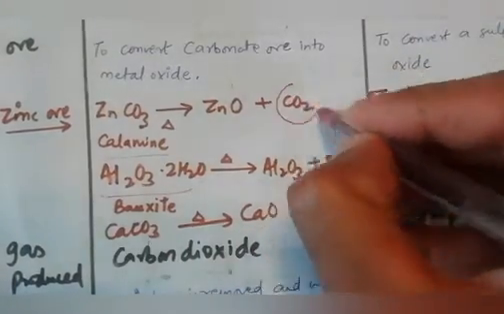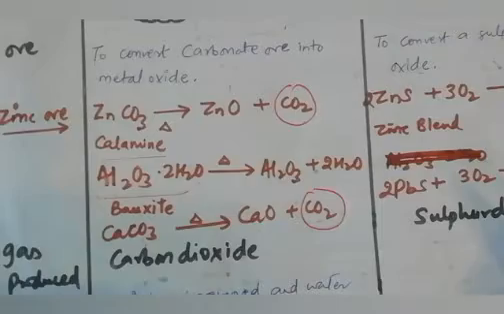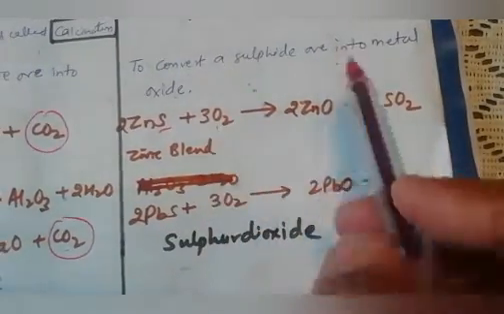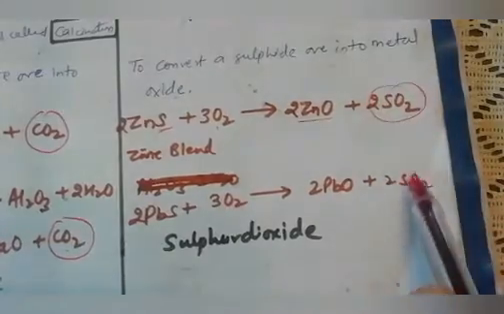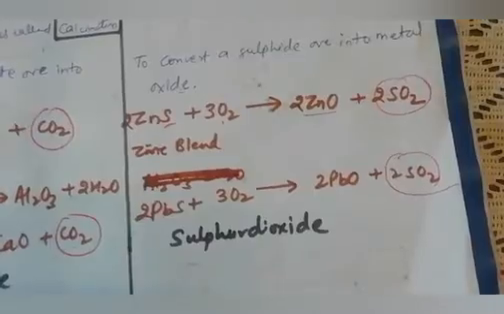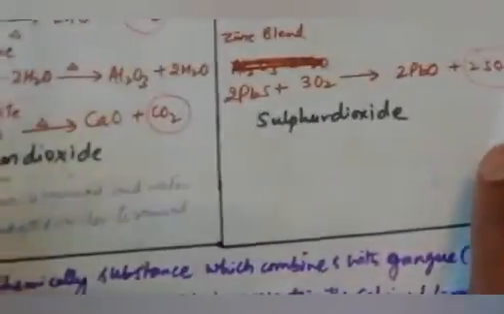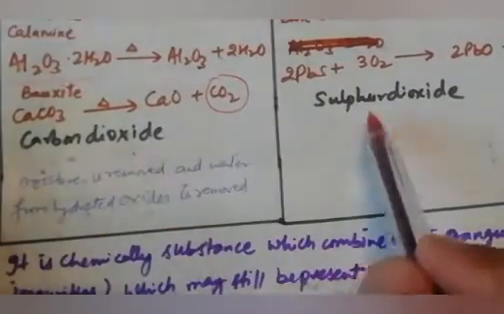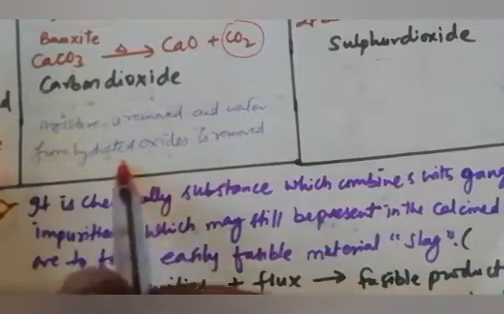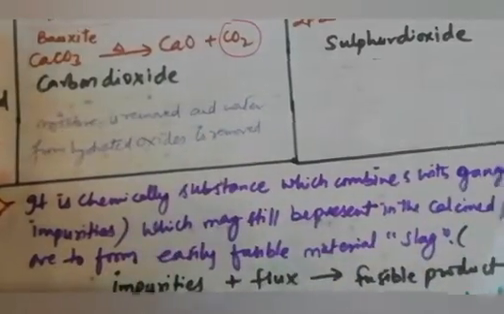One important thing you observe is that the calcination process gives carbon dioxide. Whereas in roasting, zinc sulfide in the presence of oxygen will give zinc oxide and sulfur dioxide, and lead sulfide will give lead oxide and sulfur dioxide. So this process produces carbon dioxide and this process produces sulfur dioxide. Moisture is removed, and water from hydrated oxide is removed in this process.